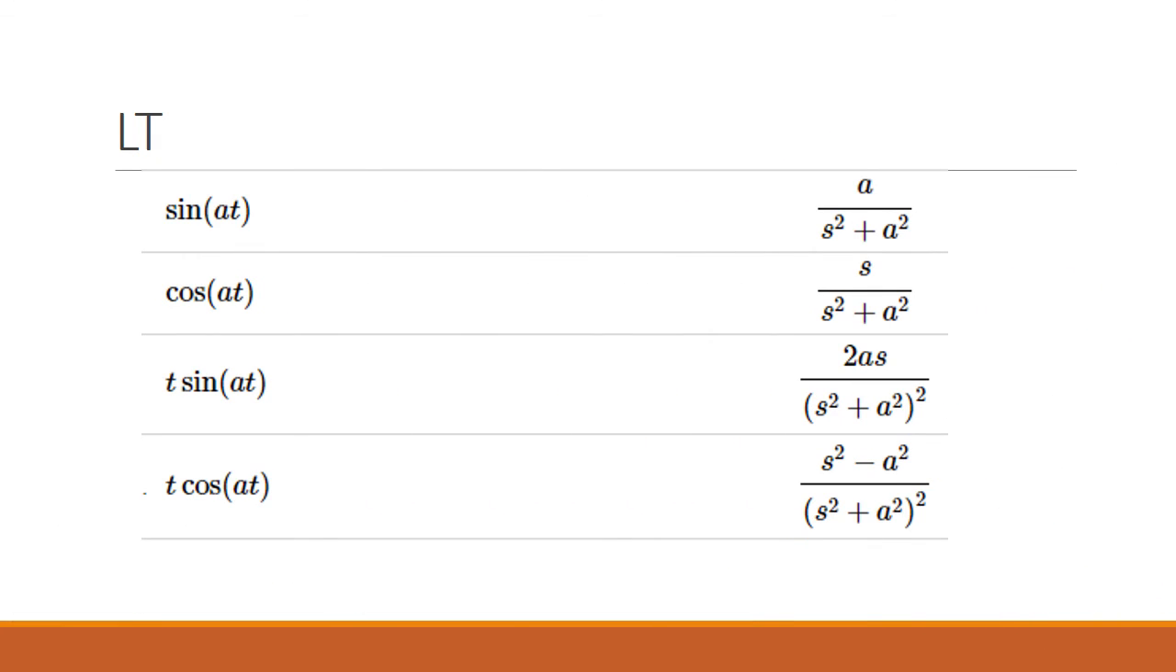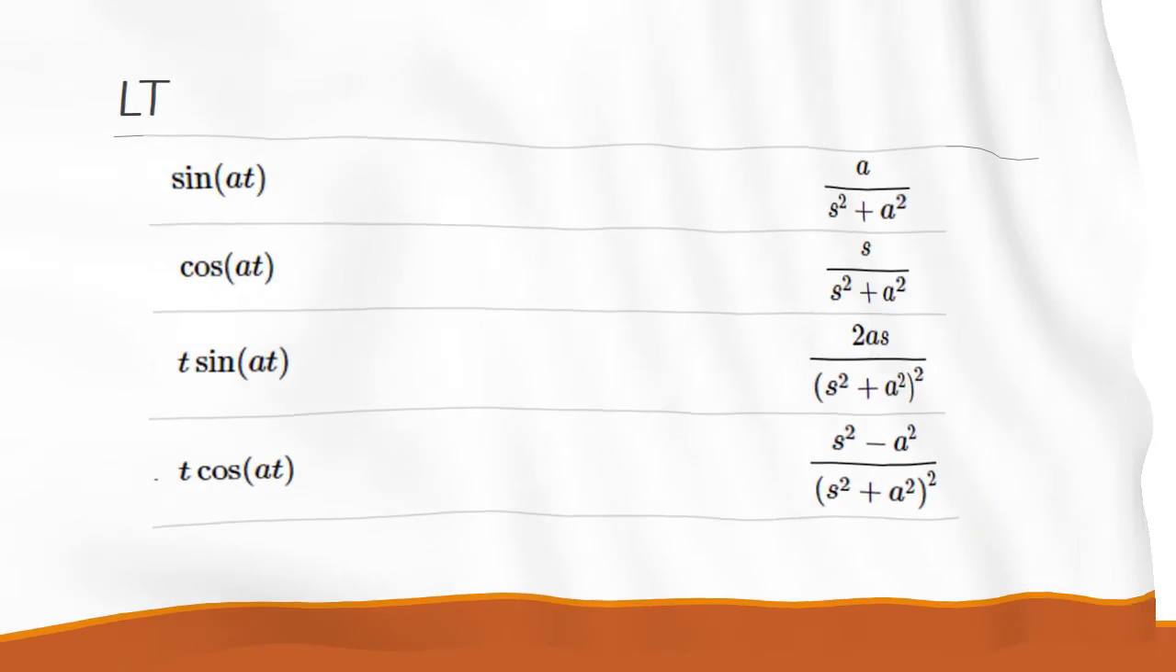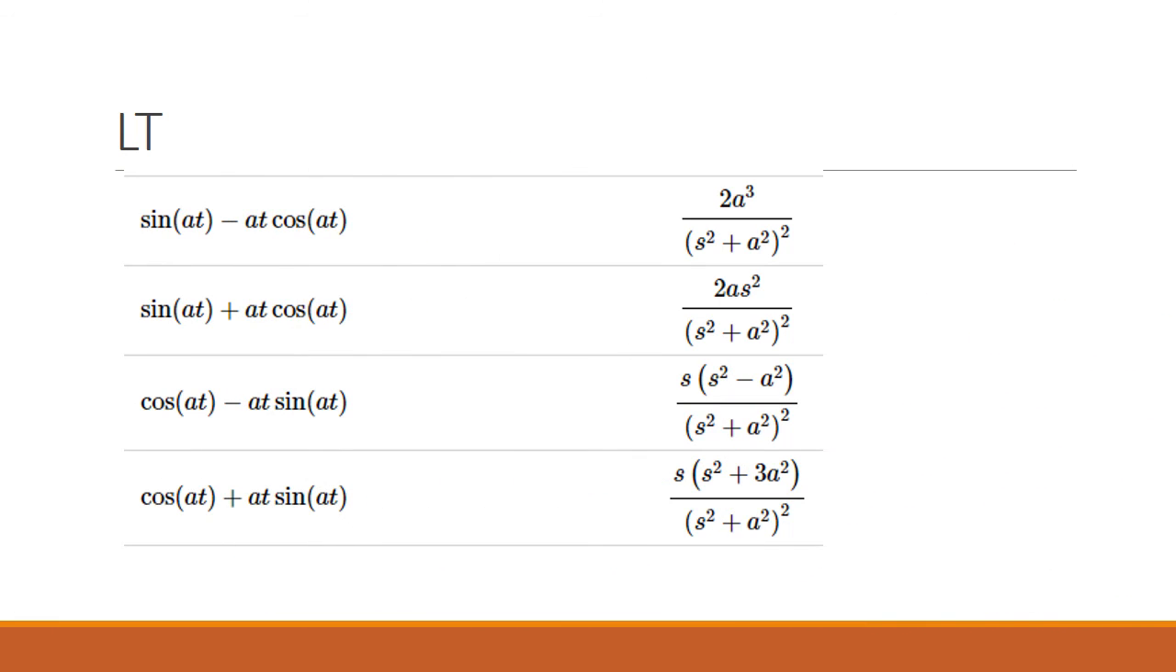So sine of at is a by s square plus a square and cos of at is s by s square plus a square. t sine of at is 2as by s square plus a square whole square. t cos of at is s square minus a square by s square plus a square whole square. If you come to different functions, sine at minus at cos at is 2a cube by s square plus a square whole square. If it is sine at plus at cos at, it is 2a square s by s square plus a square whole square. Like that for cos also.